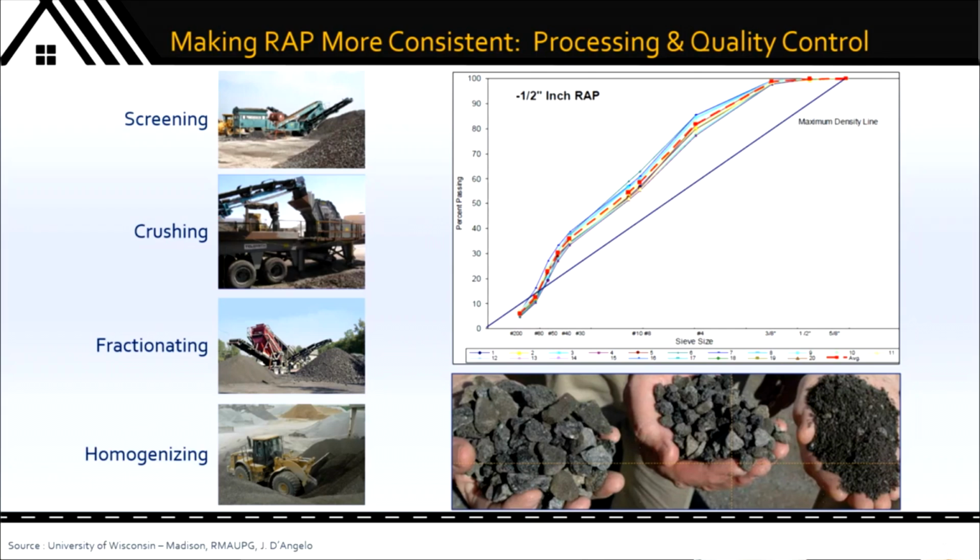Next, the aggregate is fractionated to separate the material into lots based on particle size, such as coarse, medium, and fine. Finally, the material is homogenized to ensure the material used from a particular pile has consistent attributes, to allow for better quality control and more uniform incoming raw material in the final mix.